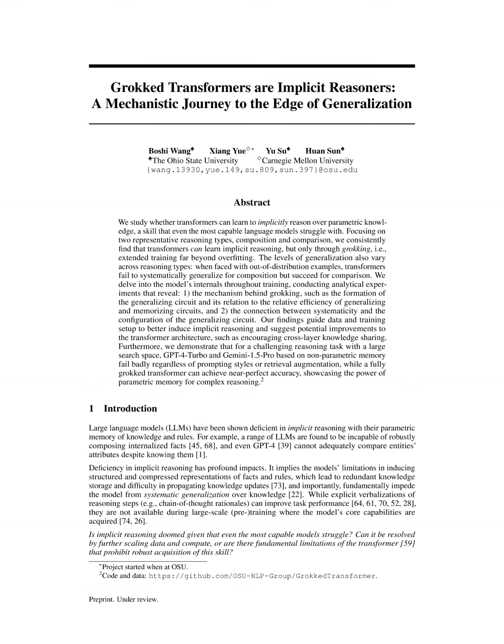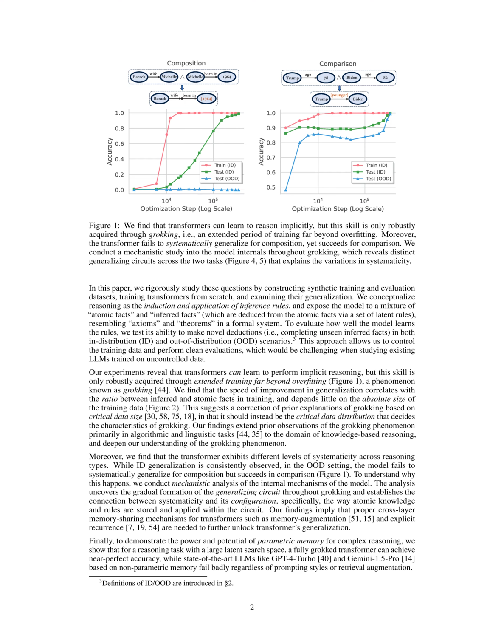The method focuses on addressing the limitations of LLMs in performing implicit reasoning tasks, such as composing internalized facts and comparing entities' attributes, by studying the acquisition of implicit reasoning skills through grokking. The goal is to understand how transformers can learn to perform implicit reasoning by inducing and applying latent rules over knowledge in a generalizable way.